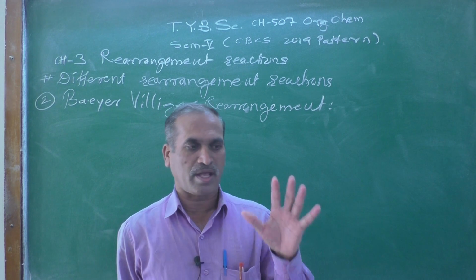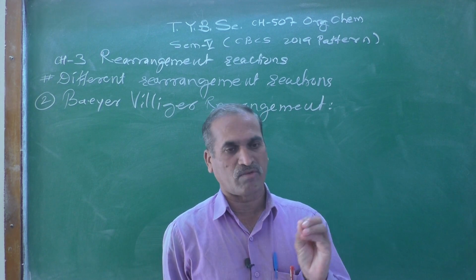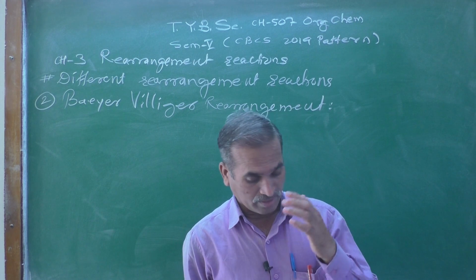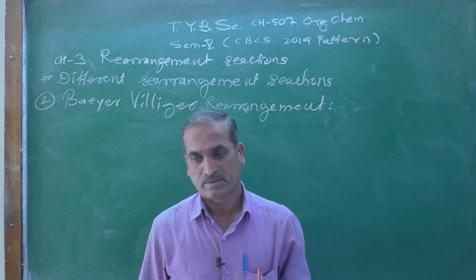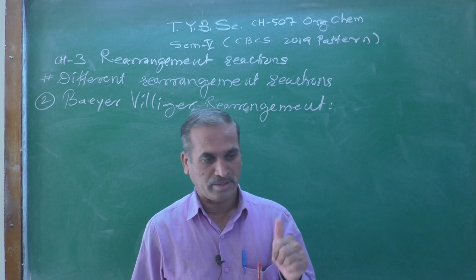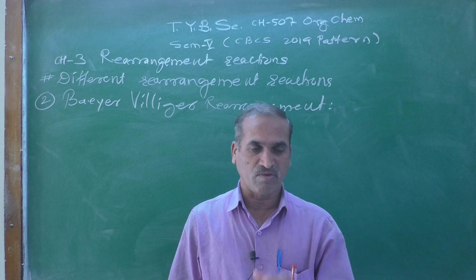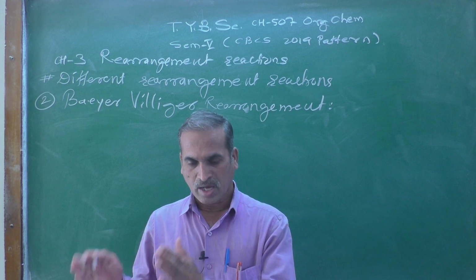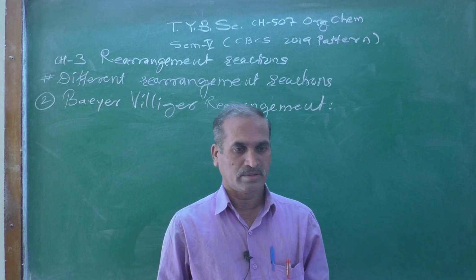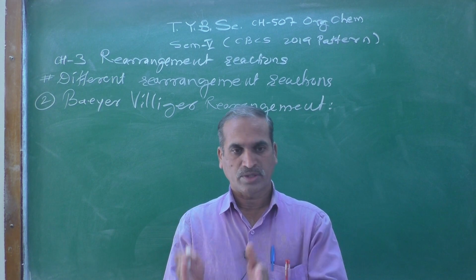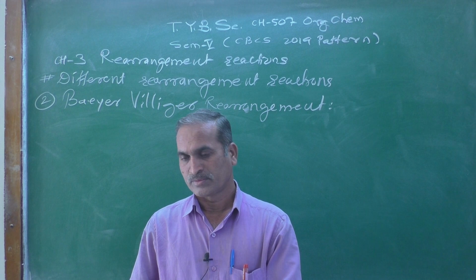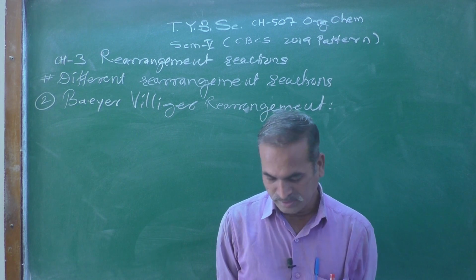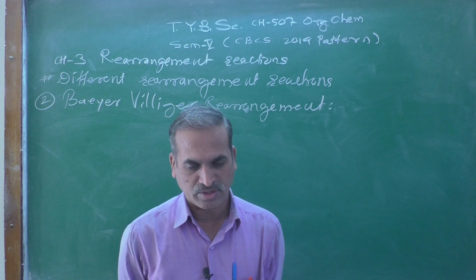Baeyer-Villiger oxidation reaction means what? Or the Baeyer-Villiger rearrangement reaction. In 1899, A. Baeyer and V. Villiger, two German chemists, converted ketone into ester, which is known as the Baeyer-Villiger rearrangement reaction.